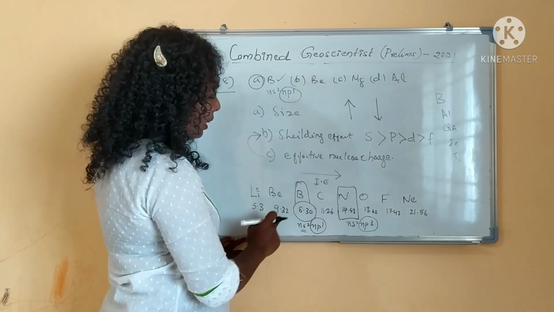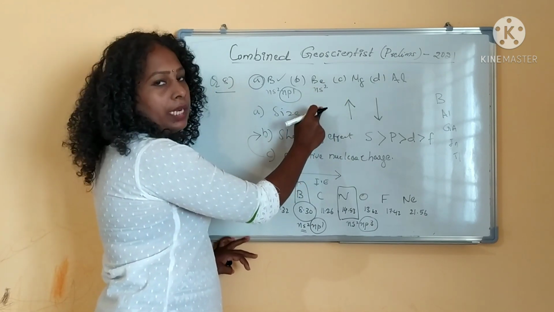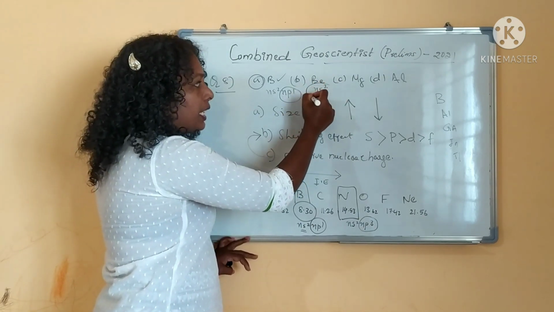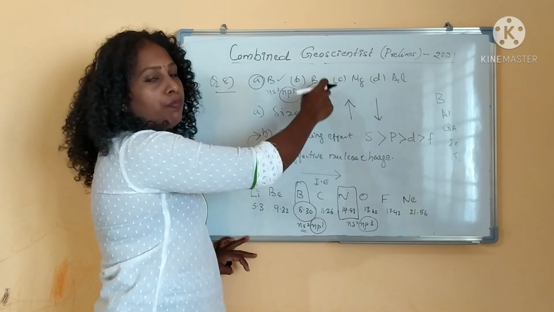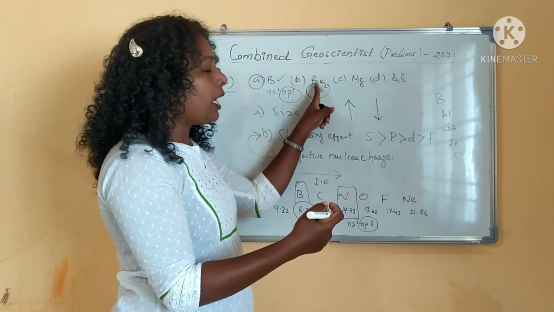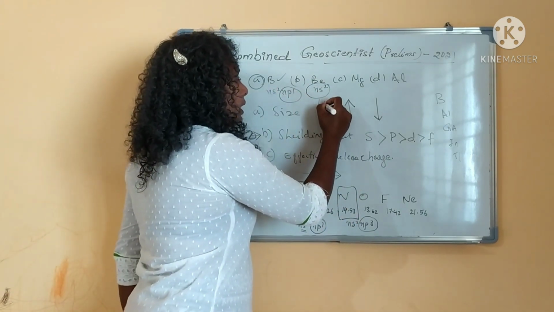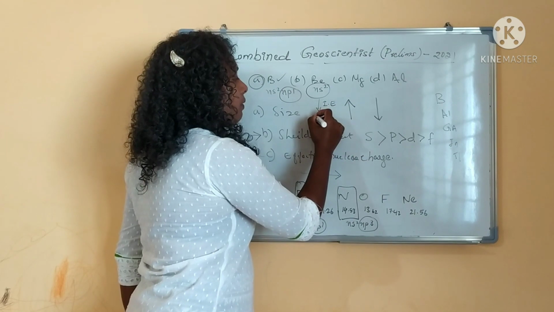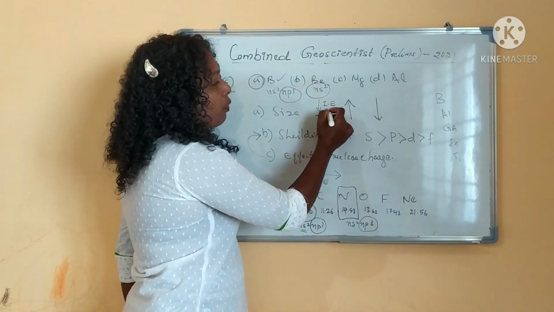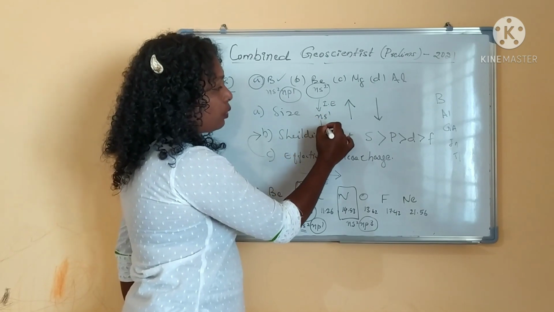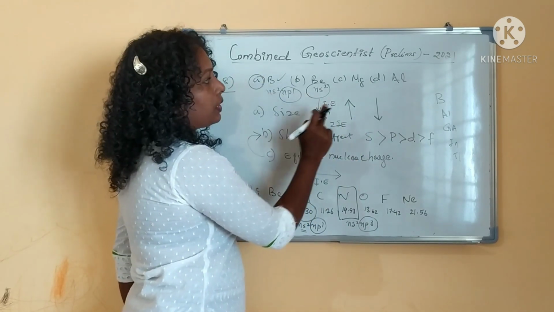But in the case of beryllium, the electronic configuration is Ns2, and removing this Ns2 electron is very difficult, so first ionization energy will be high. After the first ionization, it has become Ns1 configuration, so removing this electron will be easier. So second ionization energy will be less compared to first ionization energy.